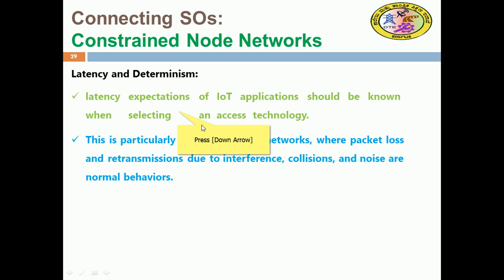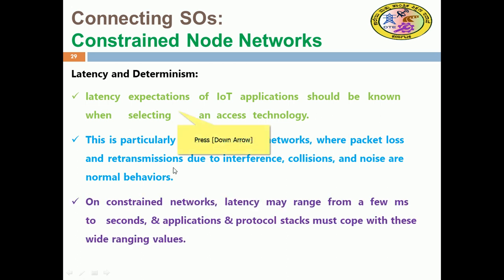So latency is going to be more important. On constrained nodes, latency may range from a few milliseconds to seconds. The applications and protocol stack must cope with these wide ranging values.